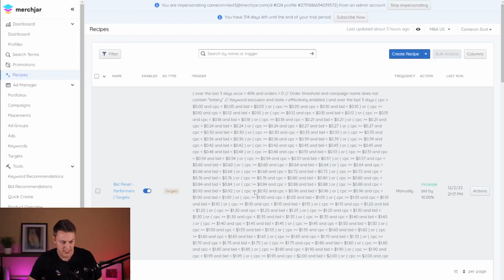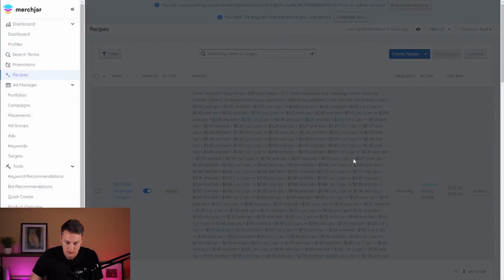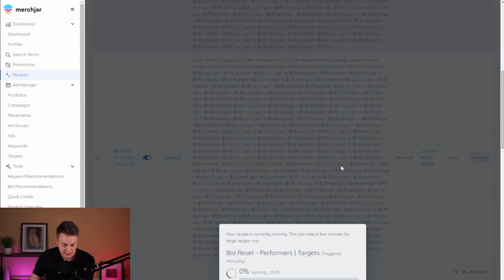All right, so we're back into recipes, and all we need to do now is run our performers recipes. We're just going to go to actions and run now to run the first one and let that do its thing.